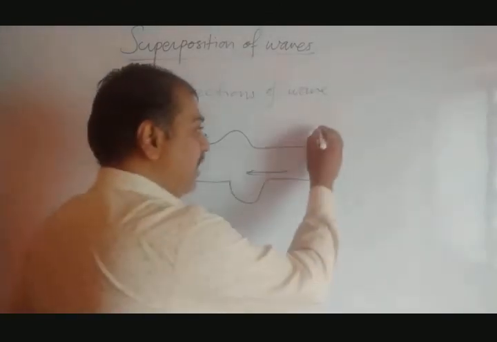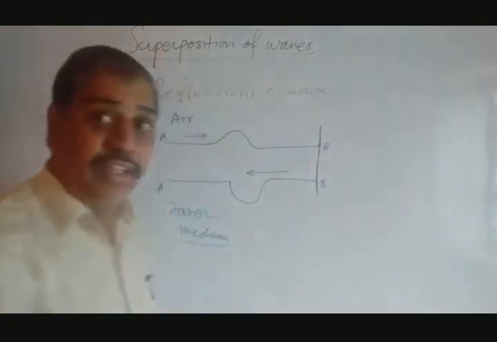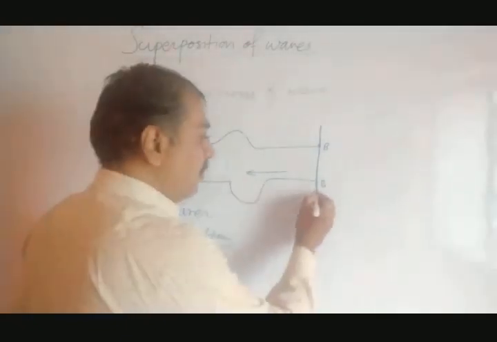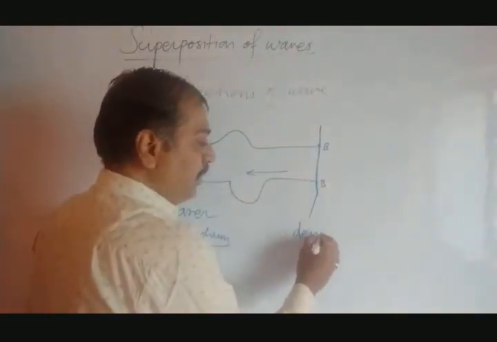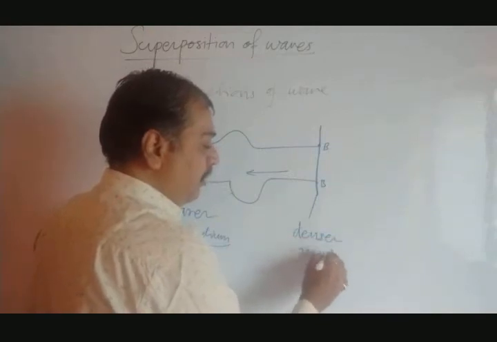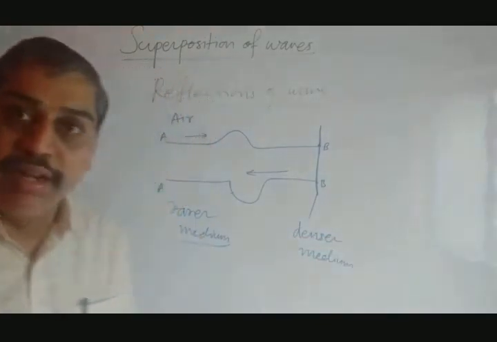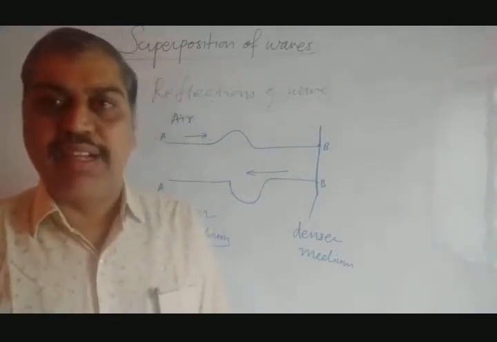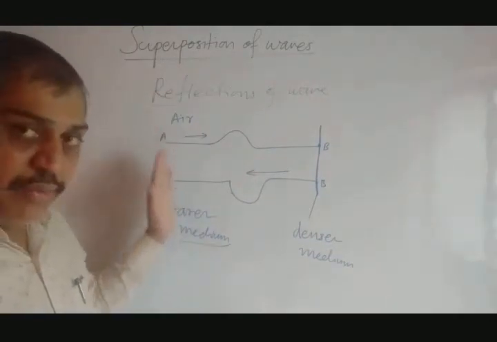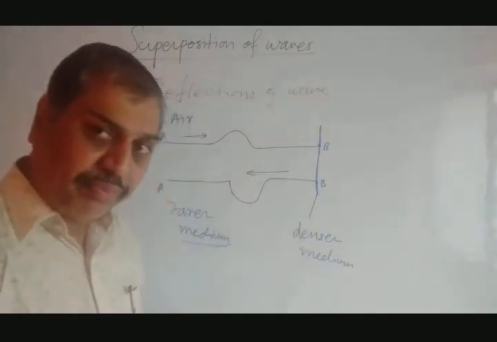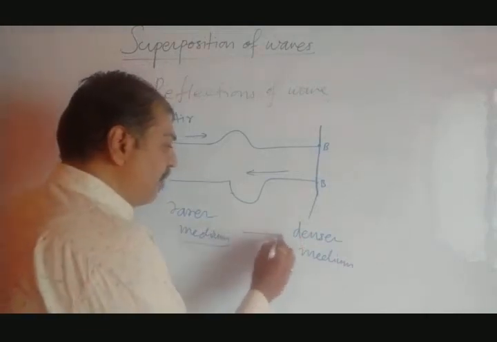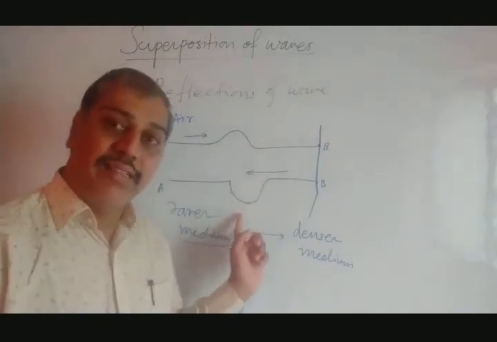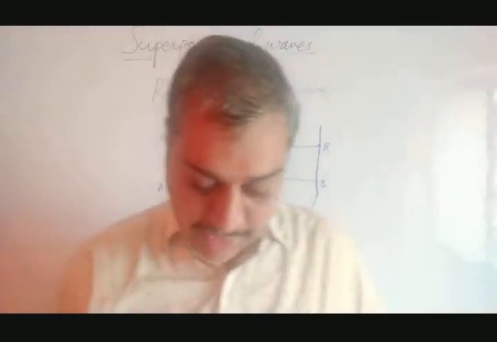At the other end, we have considered this wall. This wall is what? Dense. It is solid as compared to air, so this is said to be the denser medium. A denser medium is a medium whose density is more. So when a transverse wave travels from air, or we can say rarer medium, to denser medium, it is seen that a crest would be reflected as a trough. That is the first example they have taken.